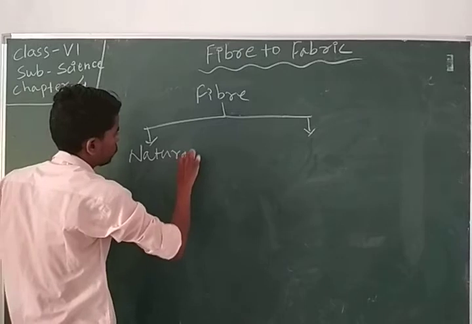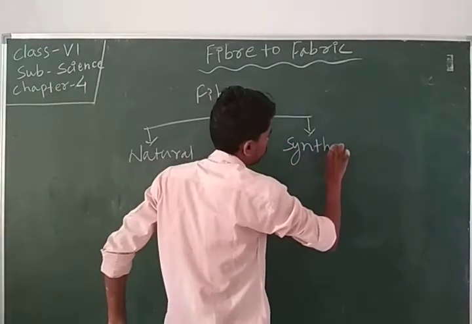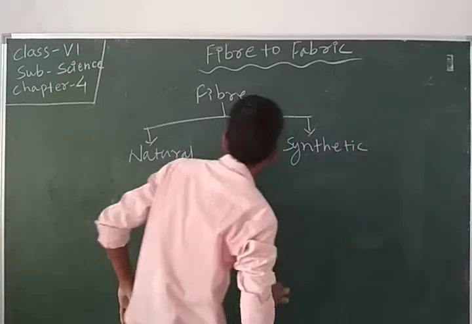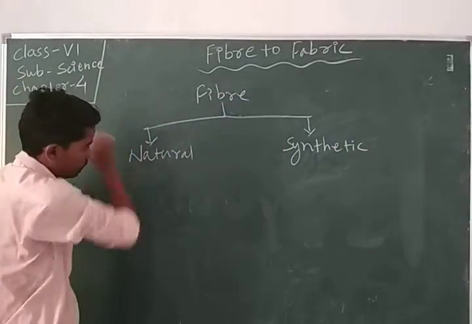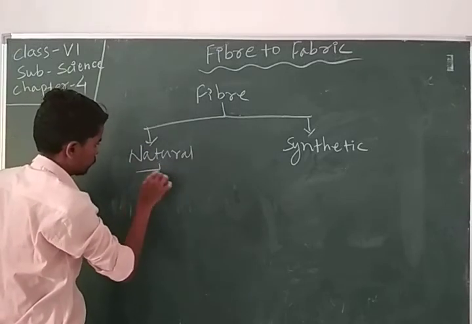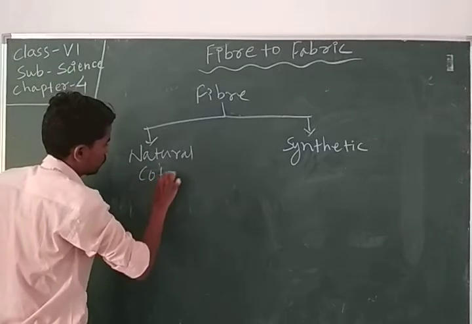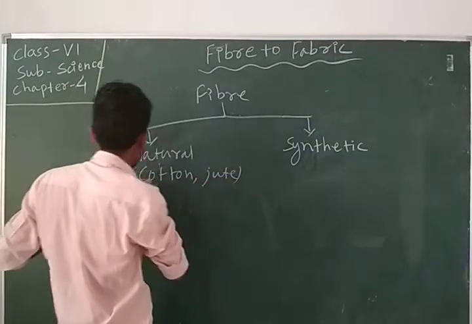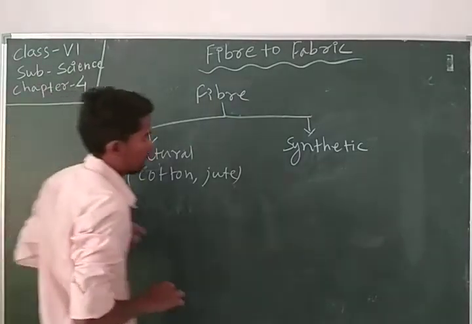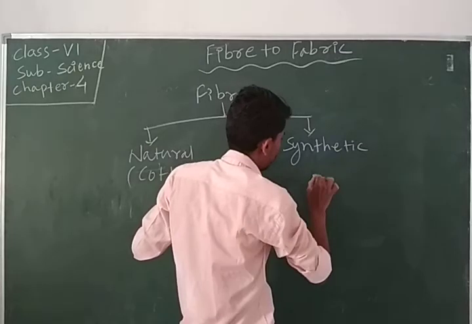Natural fiber we get from cotton and jute, and synthetic fiber we get from chemicals.